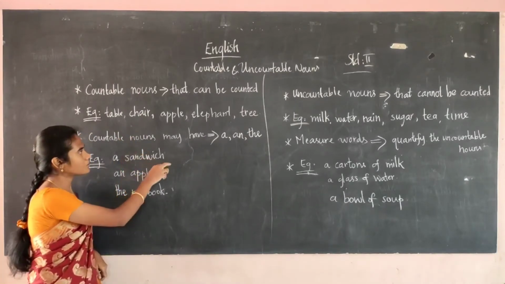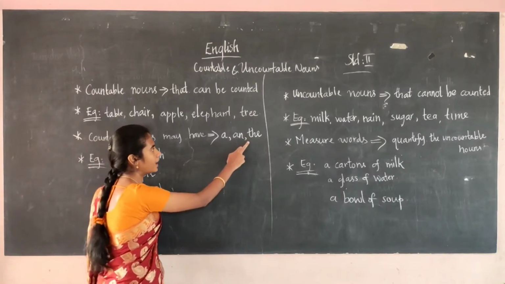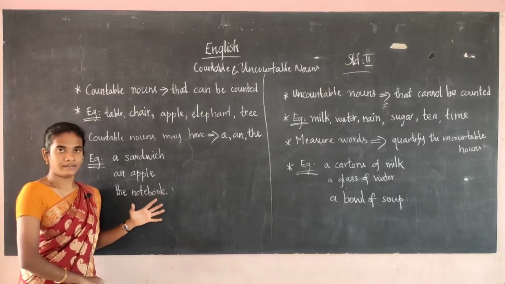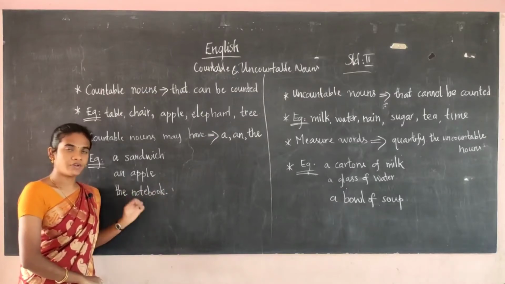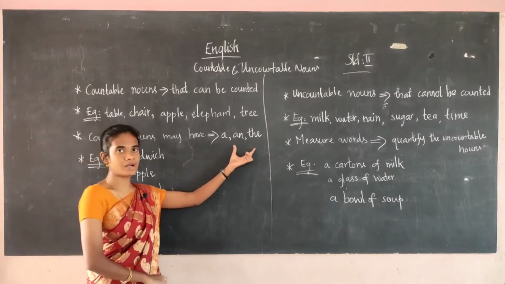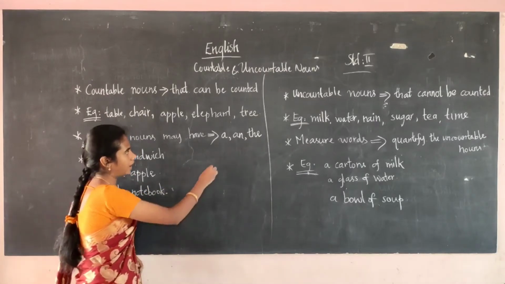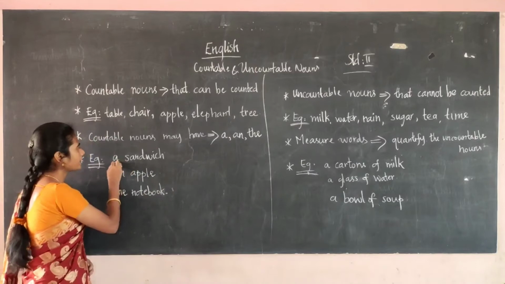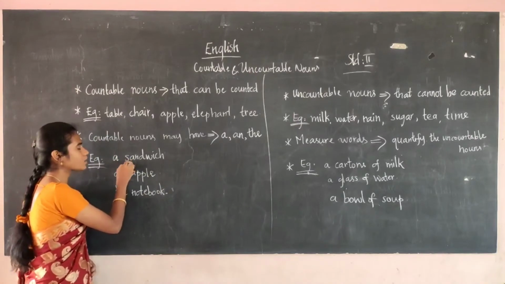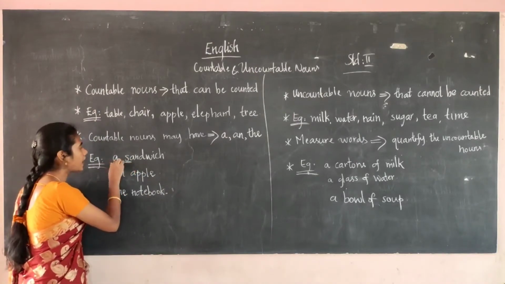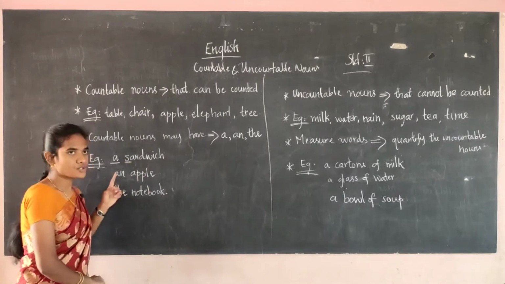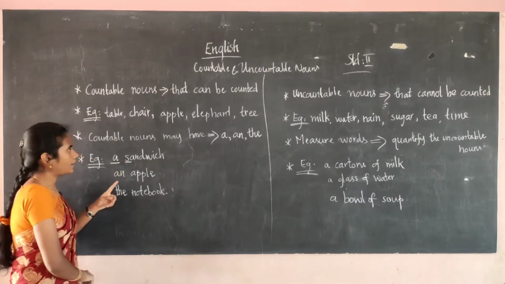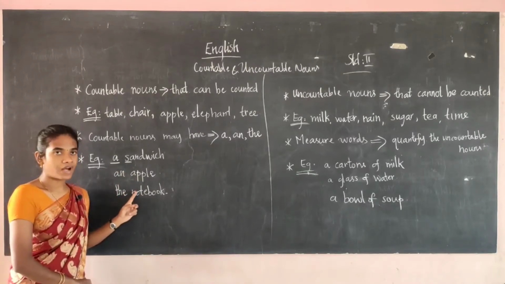Okay, the countable nouns may have a and the. So before the countable noun you have to use a and the. I have already told you. Before the countable noun you have to use these words. A has to be used before the consonant sounds, that is a sandwich. Here it is a consonant sound, so we are using a. So a is used before the consonant sounds, okay, and an is used before the vowel sounds.